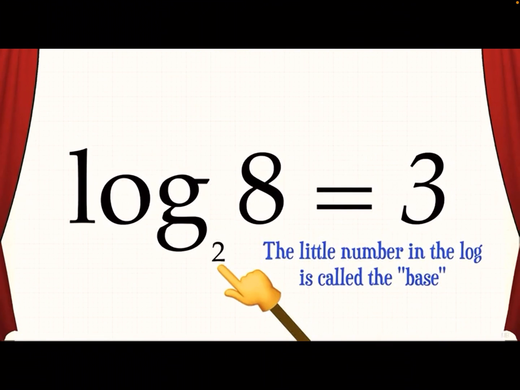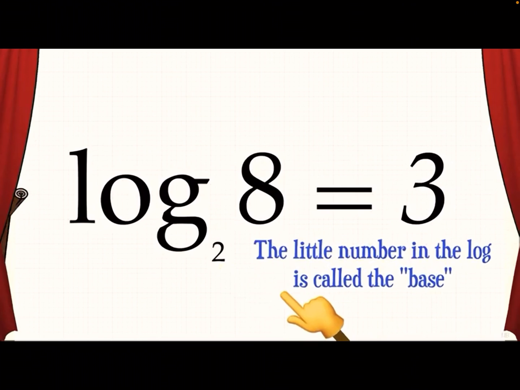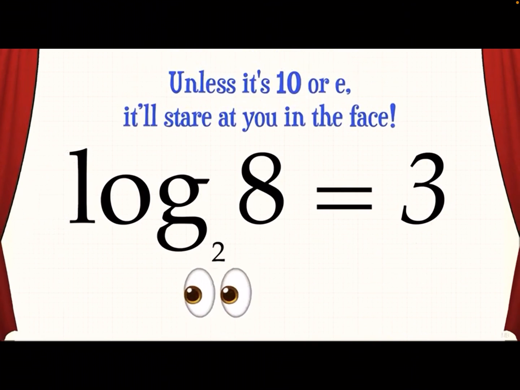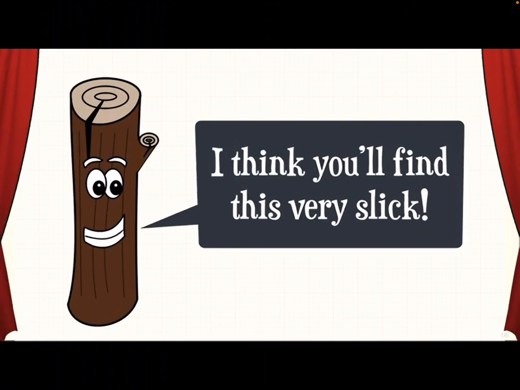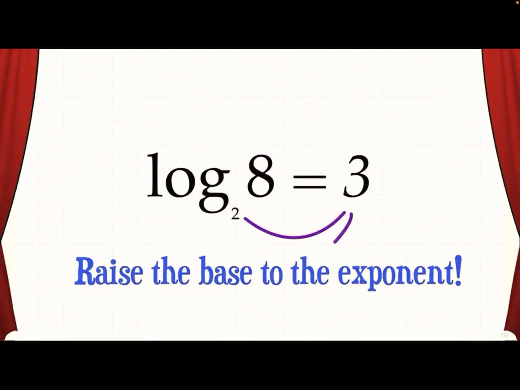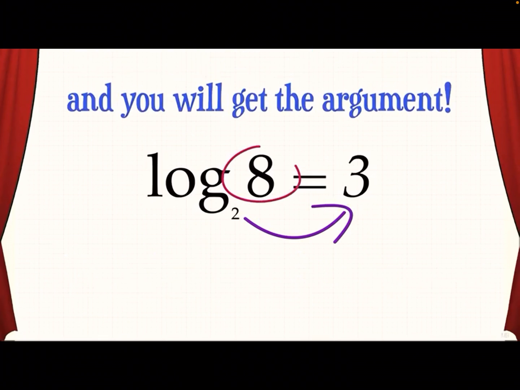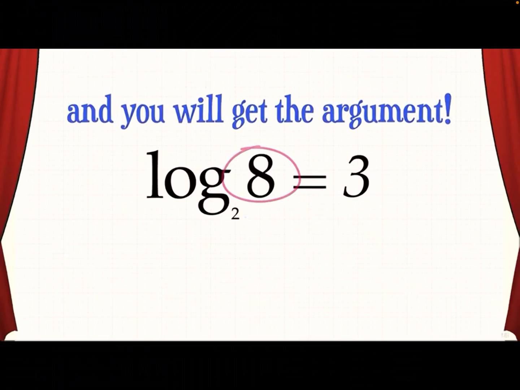The little number in the log is called the base. Unless it's 10 or e, it'll stare at you in the face. Now pay attention, watch the trick. I think you'll find this very slick. Raise the base to the exponent, and you will get the argument.